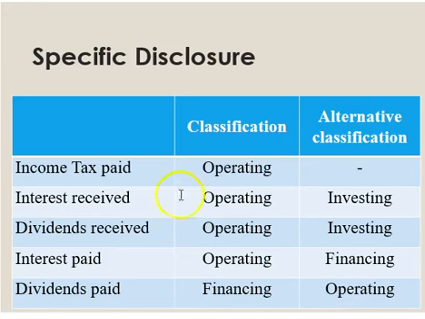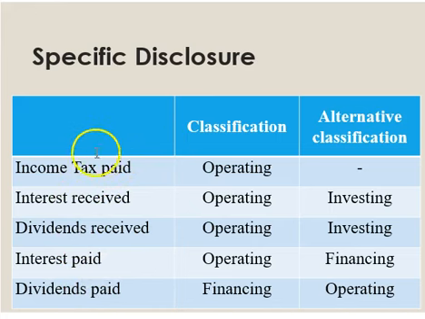And lastly, there are 5 items here that you need to disclose separately. Basically there are 2 interests, 2 dividends, and 1 income tax. Interest received, interest paid, dividends received, dividends paid, and lastly, income tax paid.